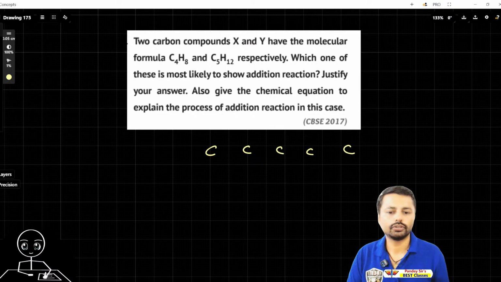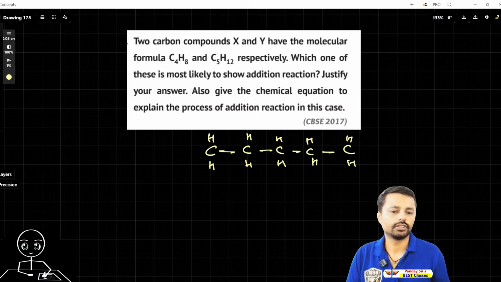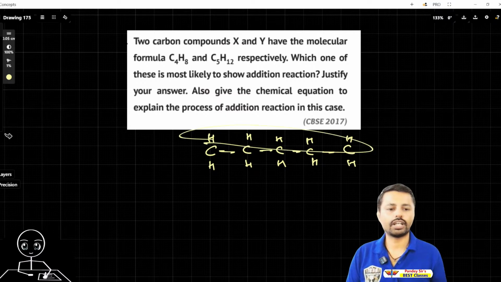First the carbon chain, and then 10 hydrogens, 5 here and 5 here, and one H at each end.